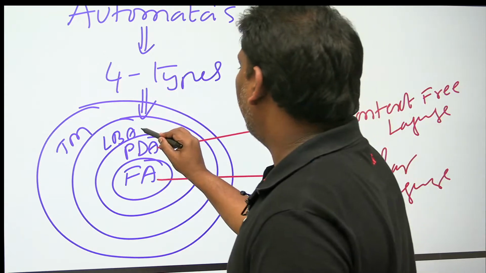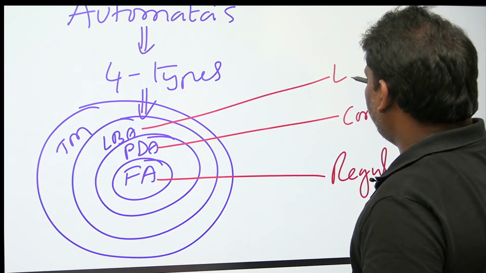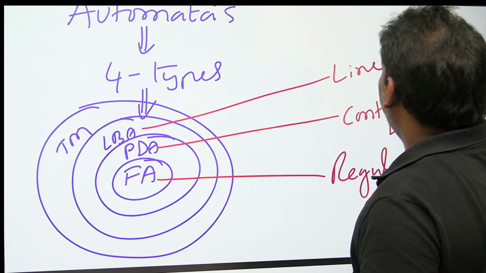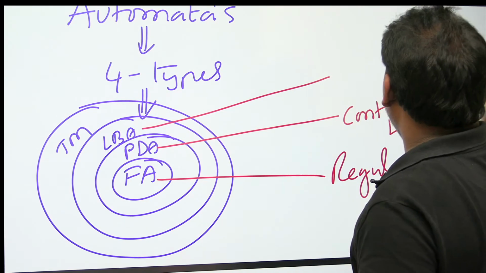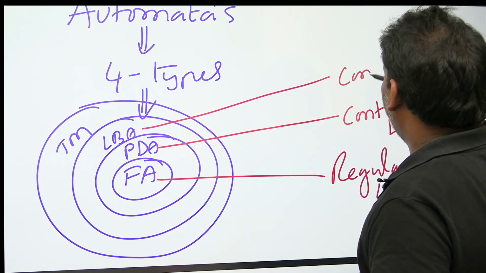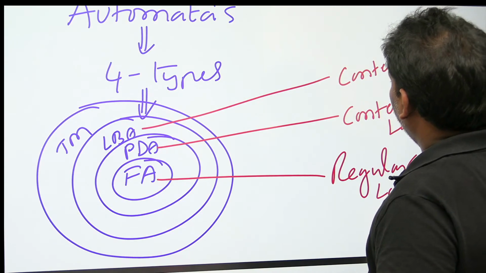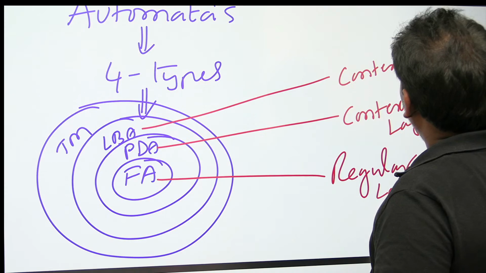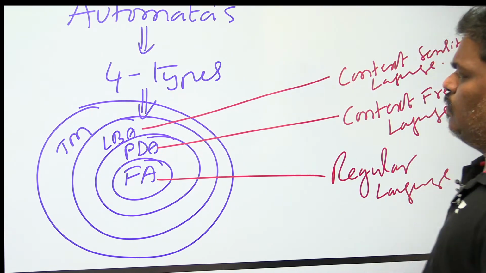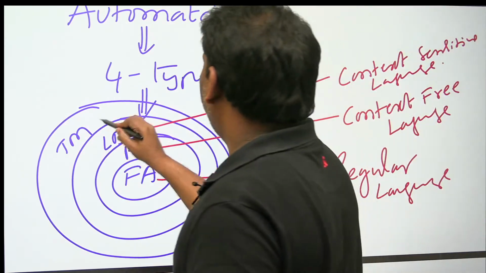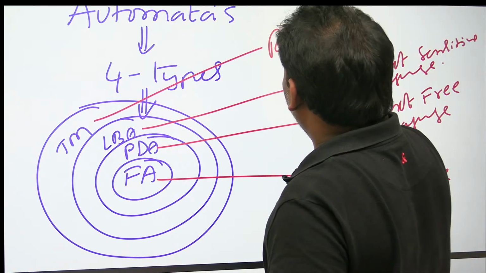Next, LBA, linear bounded automata, will accept the language known as context sensitive language. Turing machine language is known as recursive enumerable language.